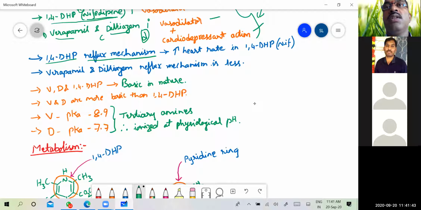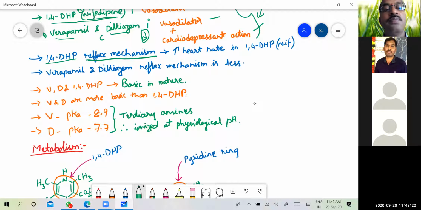These baroreceptors can sense the changes in blood pressure. So when we are using these 1,4-dihydropyridines as antihypertensives, they bring down the blood pressure and hypertension to the normal state. With this change, when there is a drop in the blood pressure, the baroreceptors sense this change in blood pressure, and they will try to increase the blood pressure. So that's why we call it the reflex mechanism.